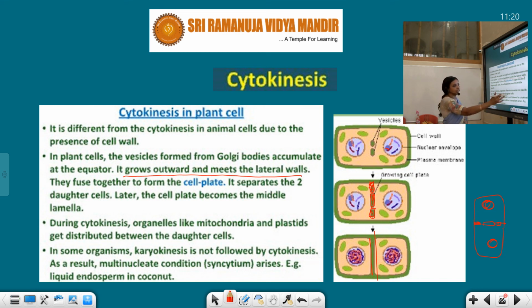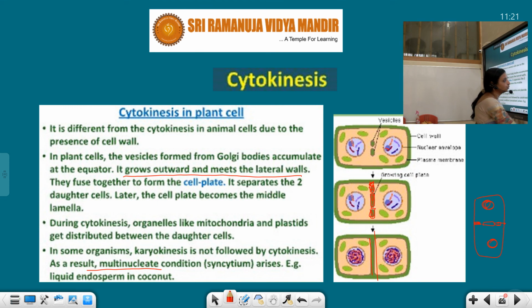So in the daughter cell these cell organelles are again formed, the plastids are formed, the mitochondria are formed, other cell organelles also assemble. In some organisms karyokinesis is not followed by cytokinesis. That means nuclear division is taking place but cytoplasmic division is not taking place. As a result, multinucleate condition. Naturally, if cytoplasmic division is not happening, then the cell has a multinuclear structure. 1 to 2 nuclei form, 2 to 4, 4 to 8, 8 to 16. So a number of nuclei can form. Liquid endosperm in coconut is an example, the liquid part of the endosperm.